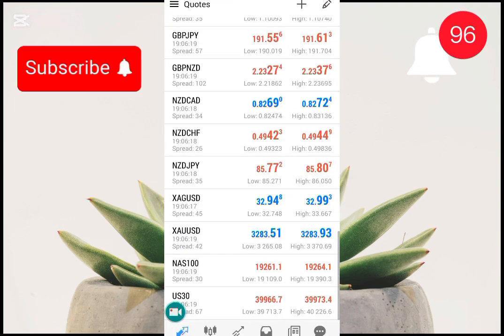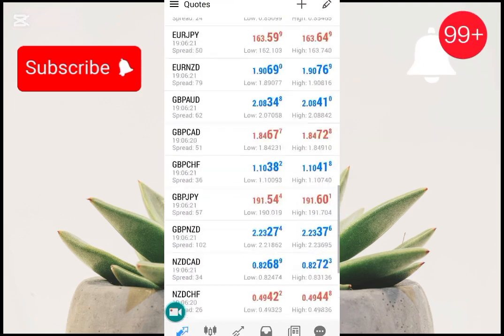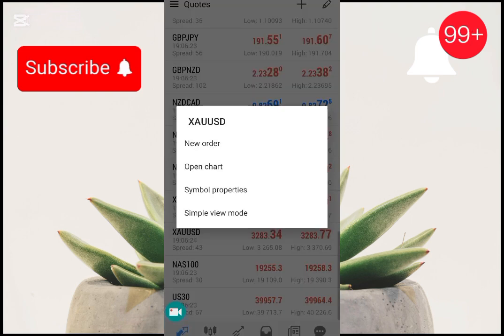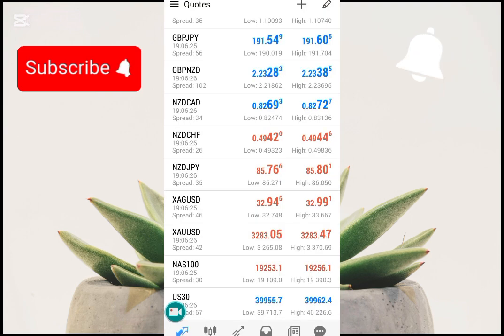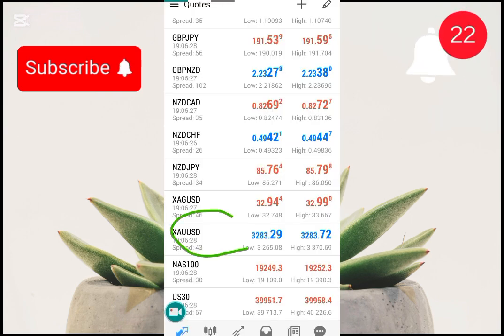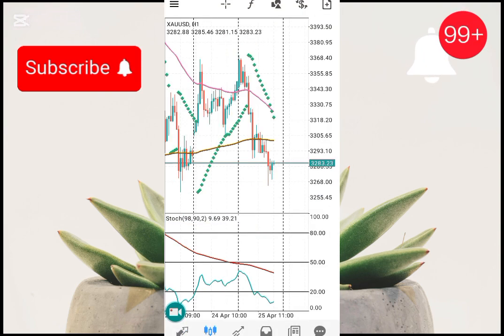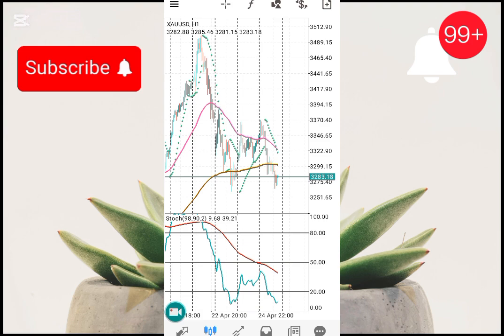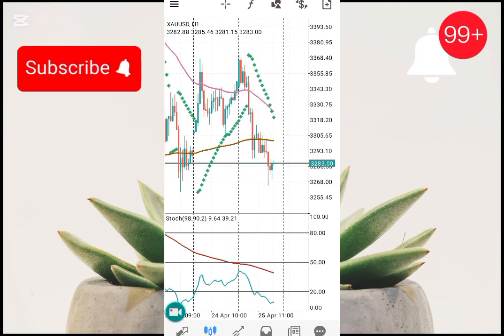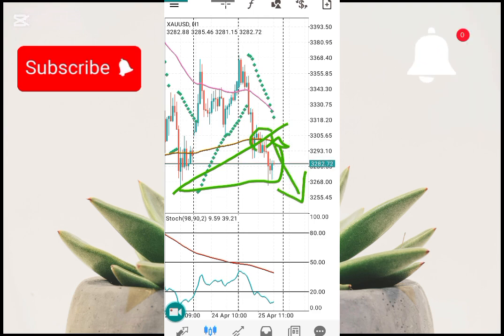So you can see the market is busy. Then, for example, let's open gold. To open it and check what it is doing, you click on it, and when you finish, you open a chart. Then you start doing analysis on your market. For example, on gold we have a support. Even though the market is below the 200 moving average, we have a support, so it will come to test it because it just broke the trend line. Next week we can expect more pullback because now it's retracing.